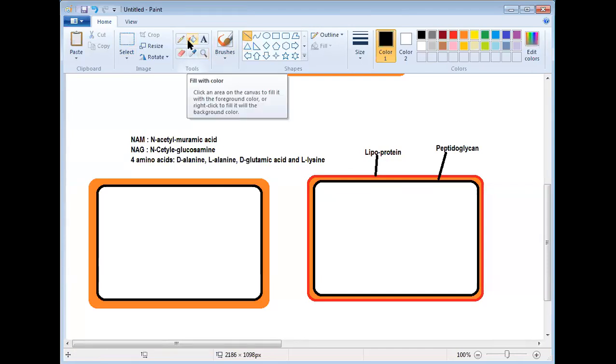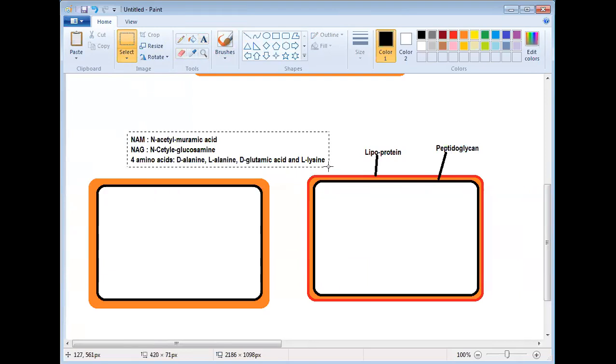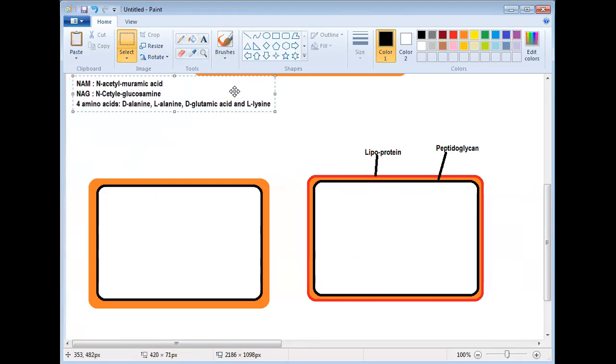So one scientist, what is his name? Christian Gram. He devised a staining technique, and that technique is known as Gram staining. So what is Gram staining?